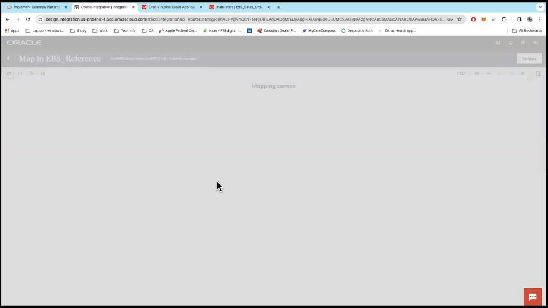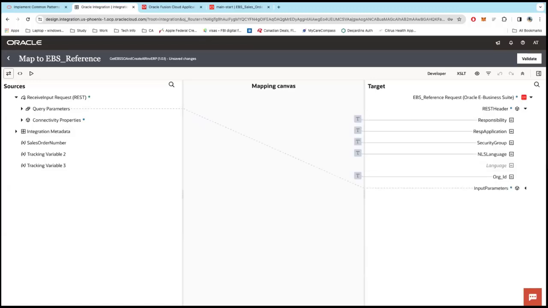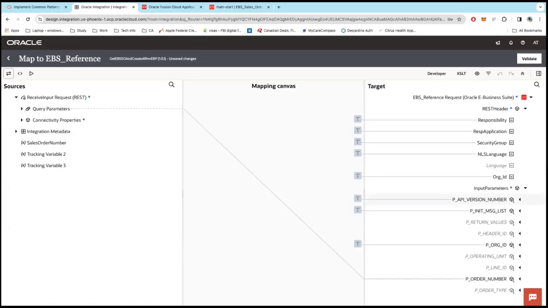Mappers are basically visual. On the left, you see the sources, and on the right, you see the destination, the target. So basically, I'm calling the EBS API to get orders, and because I used the adapter and selected the right options, it created this schema automatically. I don't have to go into EBS. I don't have to look at any documentation to understand what the input parameters are. This was auto-generated by OIC because we used the adapter.